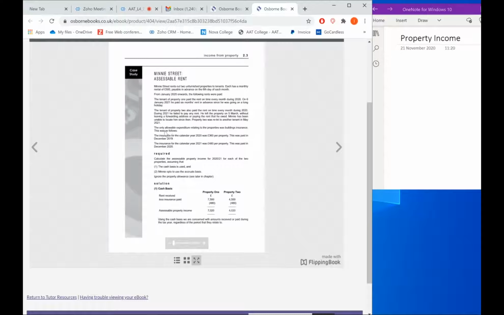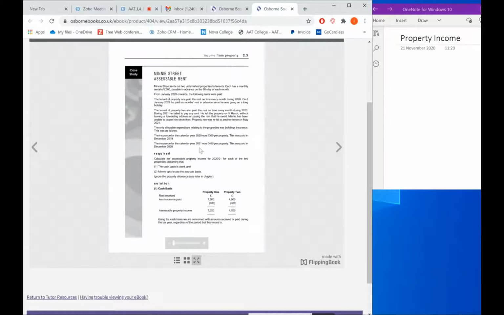Building insurance for the calendar year 2020 was 360. What is calendar year? January to December, 12 months, it was 360. But it was paid in December 2019, which was the previous year.